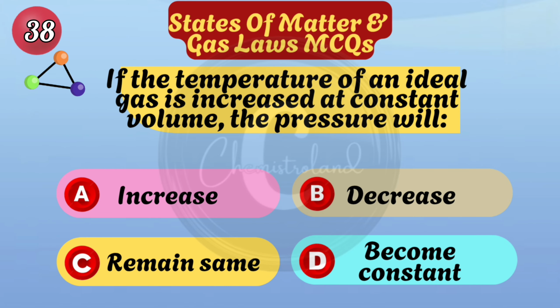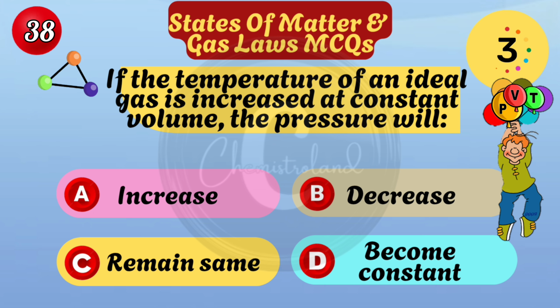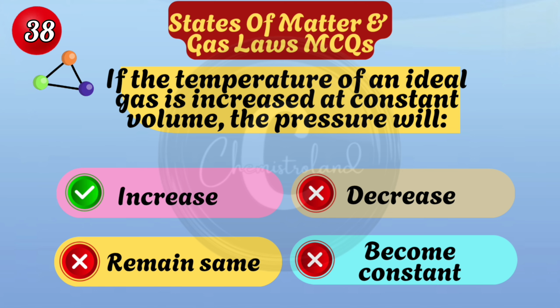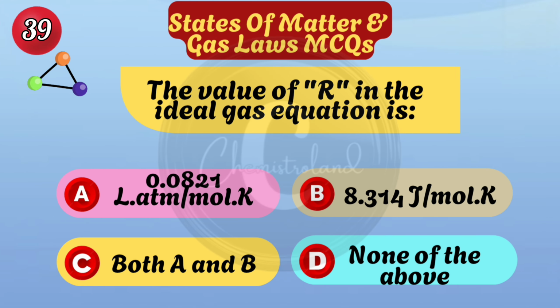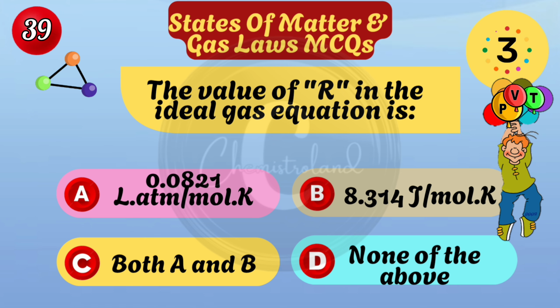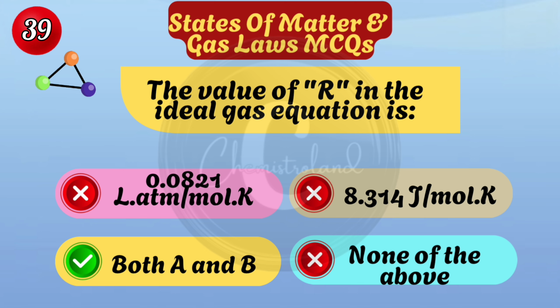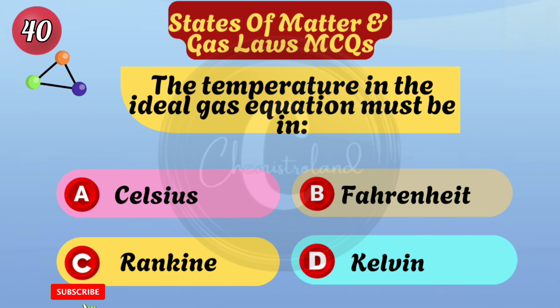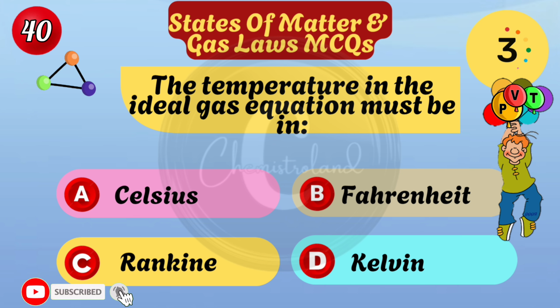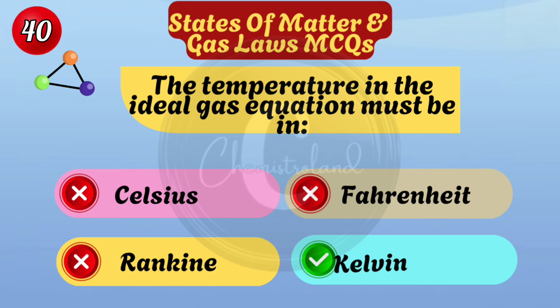If the temperature of an ideal gas is increased at constant volume, the pressure will increase. The value of R in the ideal gas equation is both A and B. The temperature in the ideal gas equation must be in Kelvin.